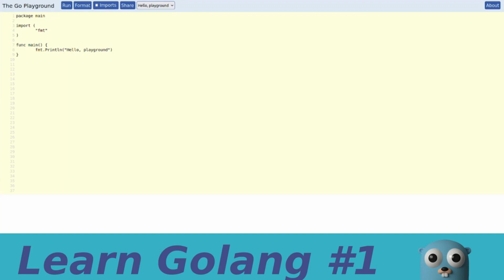So for example, if we have this import statement, we could say we are importing fmt. Also, the pronunciation of this library is a little bit of a debate, we could say. Most people pronounce it as "fumpt".